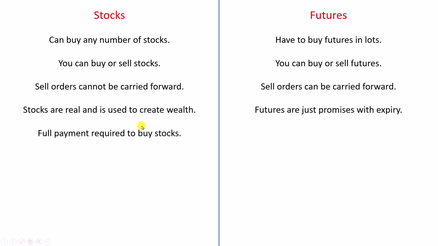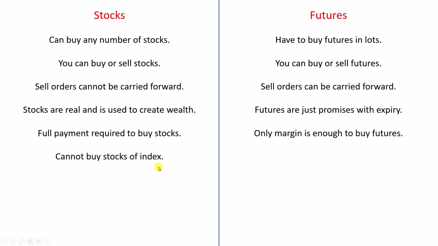Alright. Next, full payment is required to buy stocks. If you want to buy 100 stocks of a company, then you need to pay the money entirely. Full payment is required to buy stocks. Whereas in futures, you only need margin money. You do not have to pay for the entire lot. So only margin is enough to buy futures.